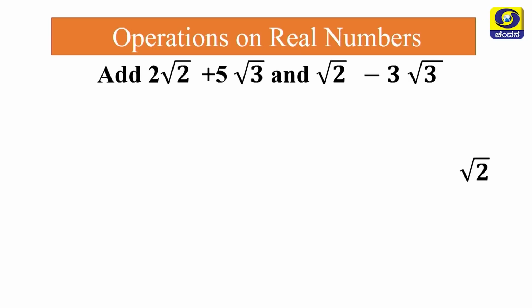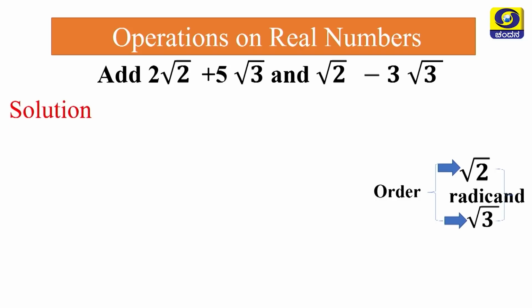Before going to solve this problem, we go through some basics here. We recall what we learned previously. The root here, we call it the order. Here this is a square root, therefore the order is 2. If it is a cube root, the order is 3. The number in the root, we call it what? Yes, radicand, my dear students. It is radicand.